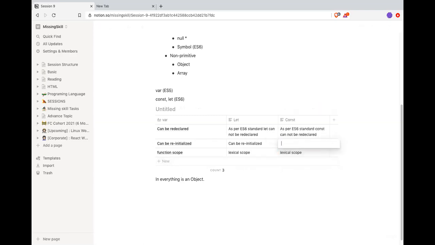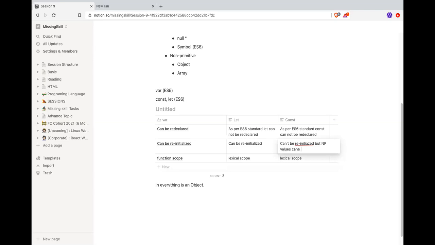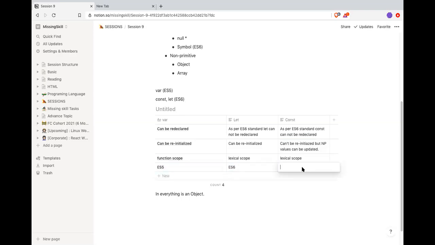Primitive values can't be reinitialized, but non-primitive values can be updated. Both are very basic points.